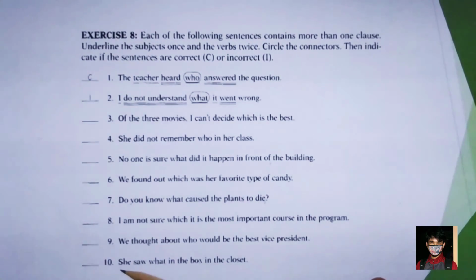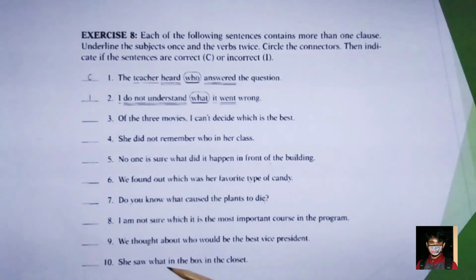So, number 10, she saw what in the box in the closet. So, subject and verb, main subject, main verb, followed with the connectors, and it's supposed to be followed with a dependent verb.